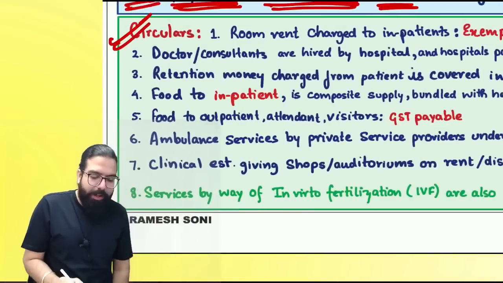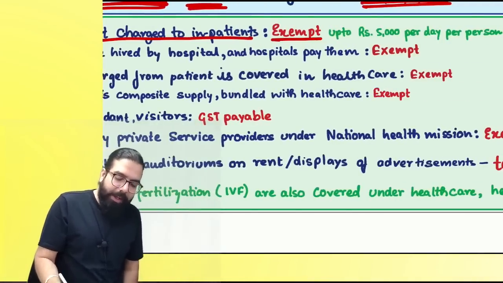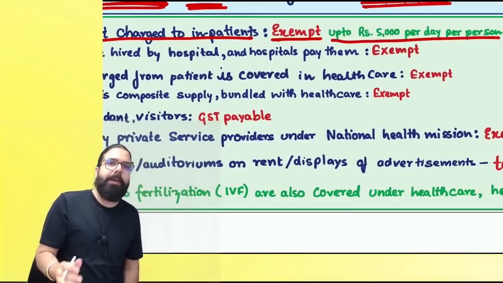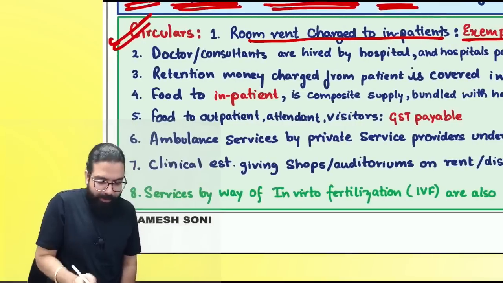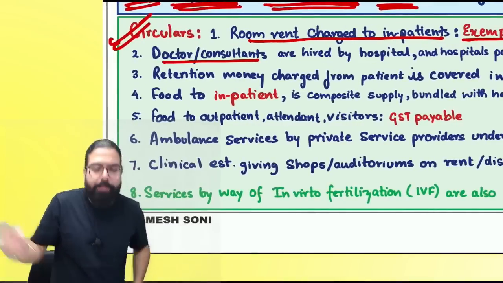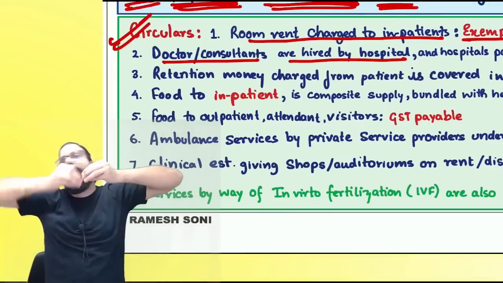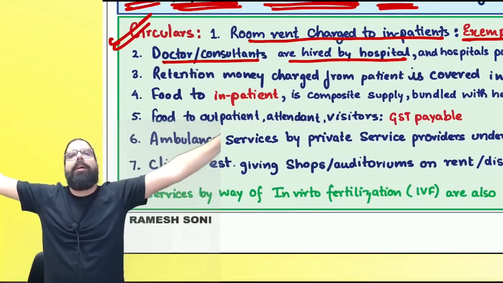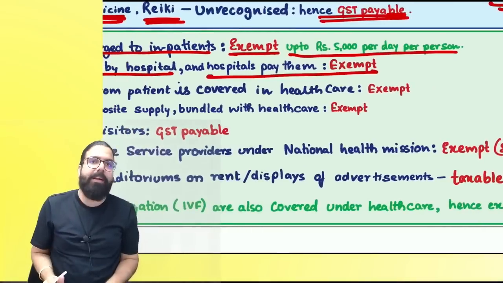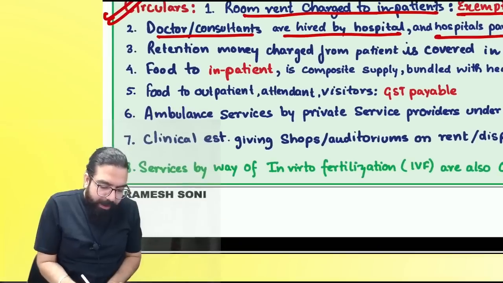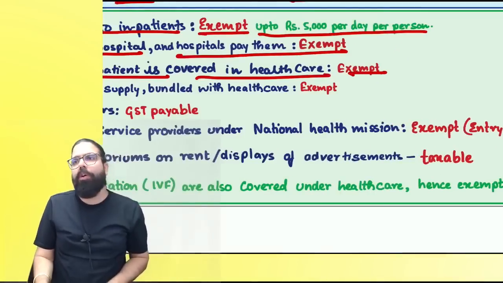There are some circulars which are there. Room rent charged to inpatient. It was always exempted, but now they are saying up to 5,000. I put the amendment over here: up to 5,000 per day per person will be exempted. Doctors or consultants hired by hospital: doctors are hired by the hospital, and the hospital gives the service, takes the money and pays the doctor. That is also under exemption. Doctors giving services to hospital is also healthcare and it shall be exempt. Retention money charged from patient is covered under healthcare and that is also exempt.